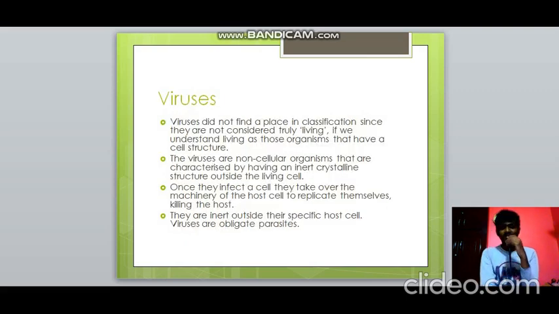So viruses. This is actually a very complicated topic. Scientists have not talked about this, especially R.H. Whittaker's classification, which we talked about just now. He has not included viruses in any of those 5 kingdoms. So actually they are not considered as living at all.